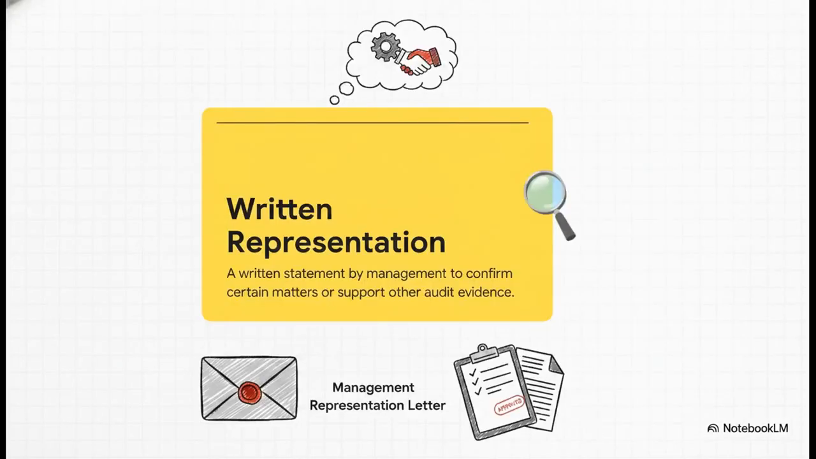And that perfectly tees up this formal definition. A written representation is literally a written statement provided by management to the auditor to confirm certain matters, or to support other audit evidence. Now, for your exams, you absolutely have to remember the ICAI keywords here. This statement is almost always provided in the form of a management representation letter, or MRL, and crucially, this is a big one, it serves as audit evidence. It exists to explicitly confirm management's responsibilities, reduce any misunderstandings, and strongly support the conclusions we reach during the audit.